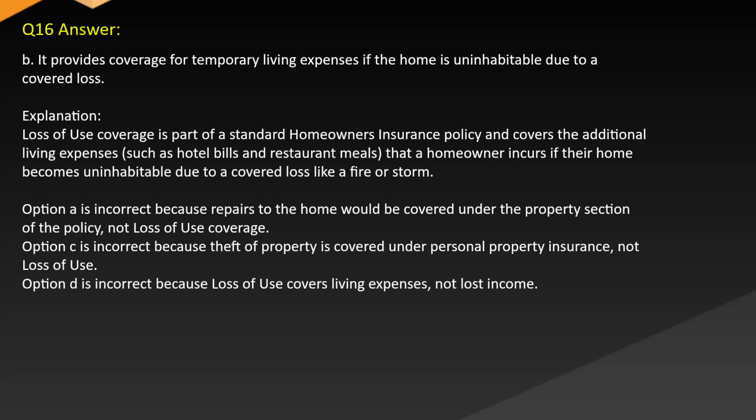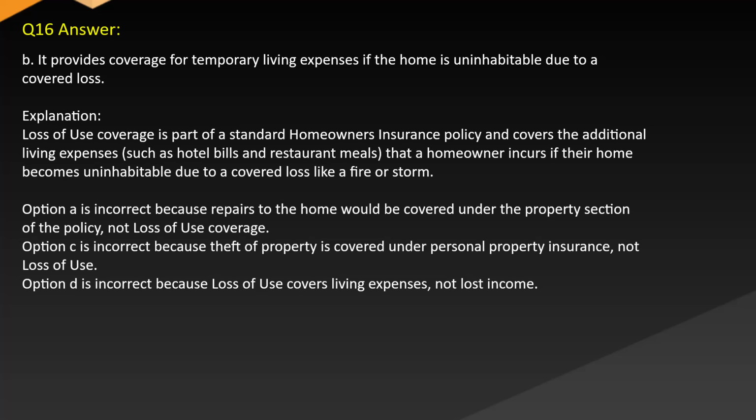Answer: B. It provides coverage for temporary living expenses if the home is uninhabitable due to a covered loss. Explanation: loss of use coverage is part of a standard homeowner's insurance policy and covers the additional living expenses, such as hotel bills and restaurant meals, that a homeowner incurs if their home becomes uninhabitable due to a covered loss like a fire or storm.